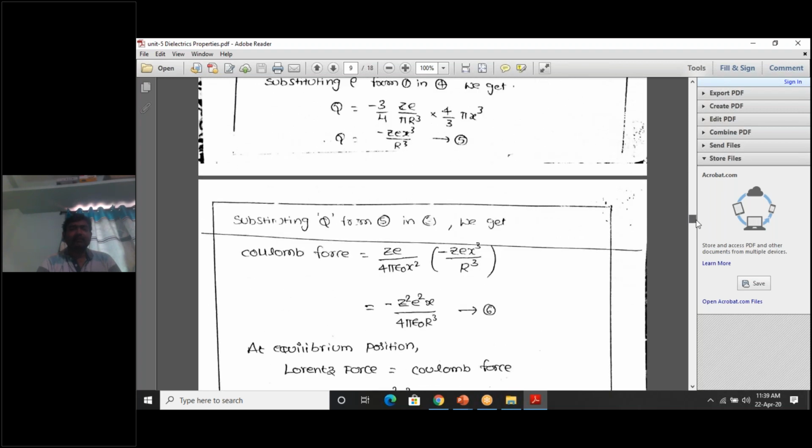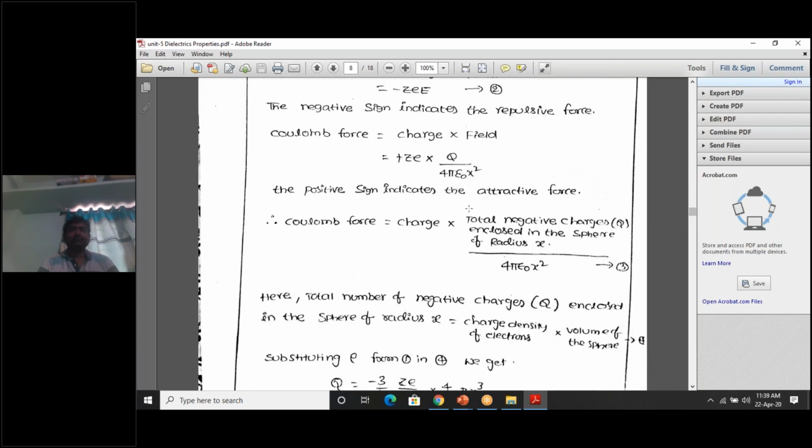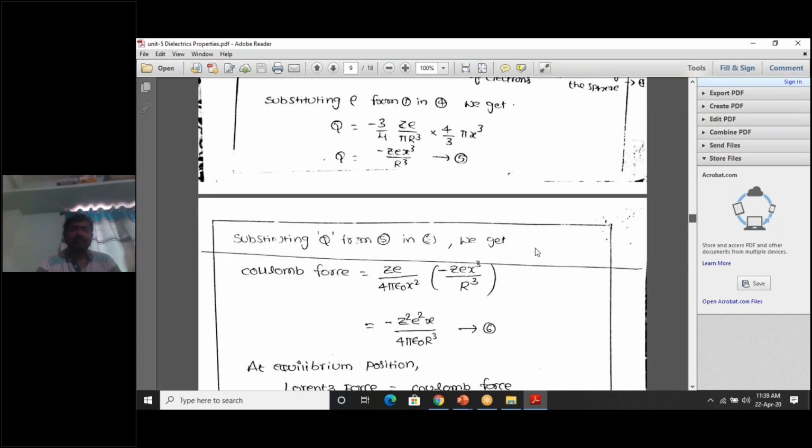Here you see. Coulomb force is equal to, what is the formula? Charge plus ZE into Q by 4 pi epsilon naught r square. Here I have written Q separately. The remaining factor is ZE by 4 pi epsilon naught x square, into capital Q. You can rearrange this equation as ZE divided by 4 pi epsilon naught x square into Q. Let me complete ZE by 4 pi epsilon naught x square into capital Q.